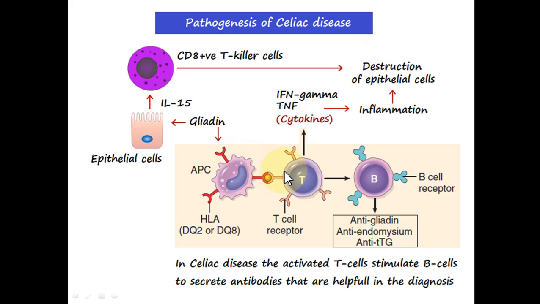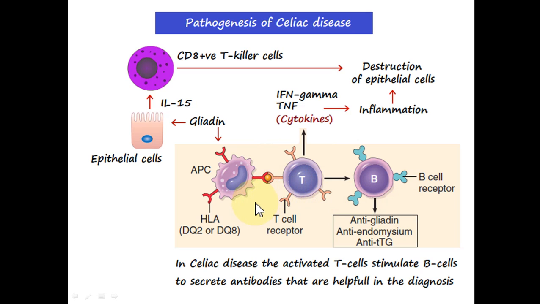Additionally, the T cells also activate the B lymphocytes, which are transformed into plasma cells, and they start releasing the antibodies: the anti-gliadin antibodies, anti-endomysium antibodies, and the anti-tissue transglutaminase antibodies. And these antibodies help us in the diagnosis of the celiac disease.